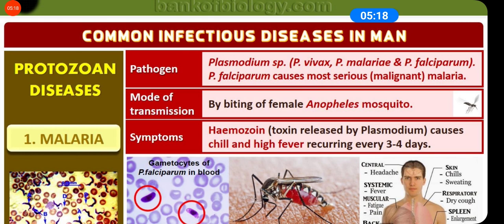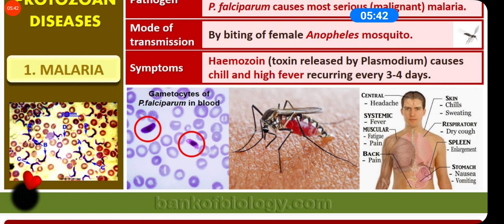The main symptom is high chills and high fever which recur after every 3 to 4 days. Whenever the Plasmodium releases a toxin called hemozoin in the human body, it leads to chills or high fever. This is the main symptom of malaria. It also leads to headache, fatigue, back pain, nausea, vomiting, and in severe cases enlargement of the spleen, dry cough, chills and sweating.